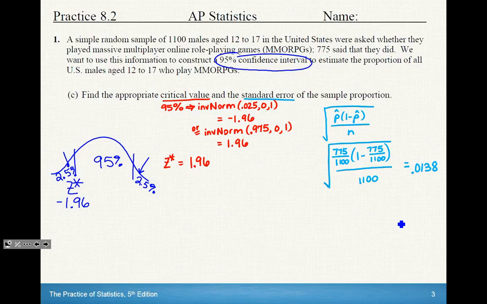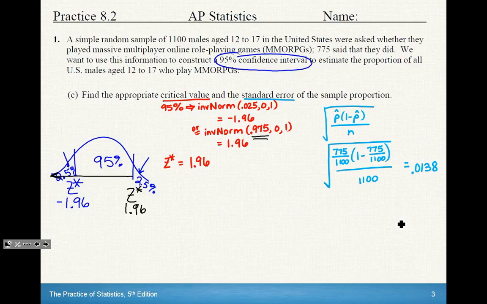If I wanted to find the other one, which I don't really have to because they're symmetric, so I know it's going to be 1.96, but if I wanted to find the other side z-star, so like right over here, then this area that's below that z-score right there would be the 95% plus the 2.5%. So I would actually be doing 0.975 since I'm representing 97.5% to the left of that z-score. And so you would get 1.96 on that side as well. So our critical value is 1.96.